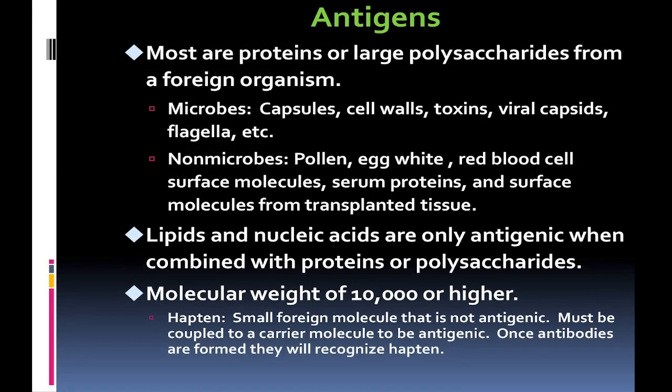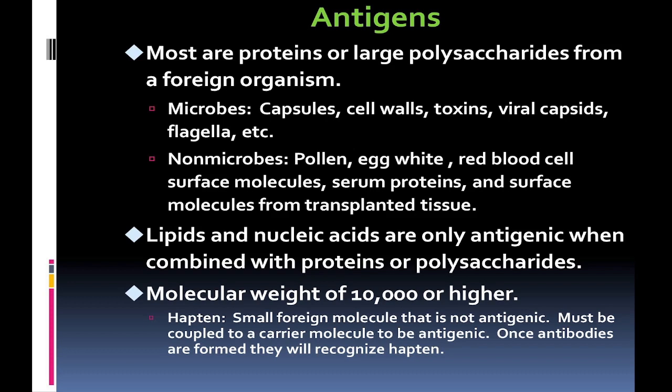Then antigens. Most of the antigens are proteins or large polysaccharides from foreign organisms. In microbes, capsules, cell wall, toxin, viral capsid, and flagella act as antigens. In non-microbes, pollen, egg white, red blood cells, serum protein, and surface molecules from transplanted tissue act as non-microbial antigens. Lipids and nucleic acids are only antigenic when combined with proteins or polysaccharides.